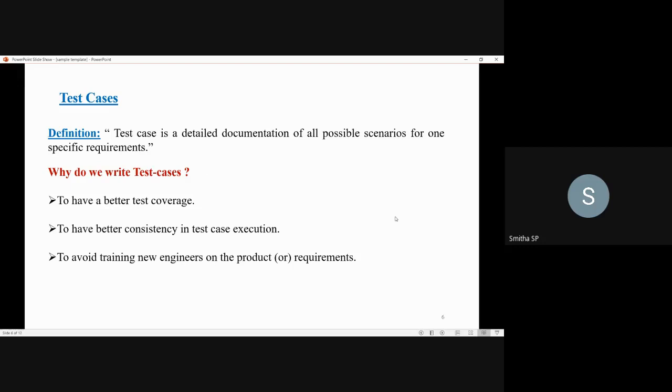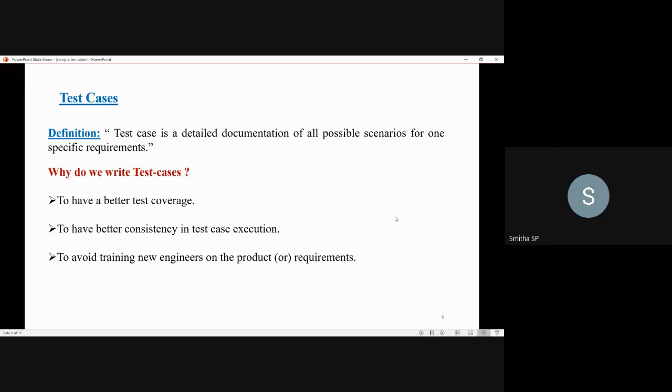According to those requirements, we will be developing the software, and by looking into the program behavior, the test cases will be written. So a test case is a detailed documentation of all the possible scenarios for one specific requirement. Then why do we write test cases? We write test cases to have better test coverage, better consistency in test case execution, and to avoid training new engineers on the product or requirements.